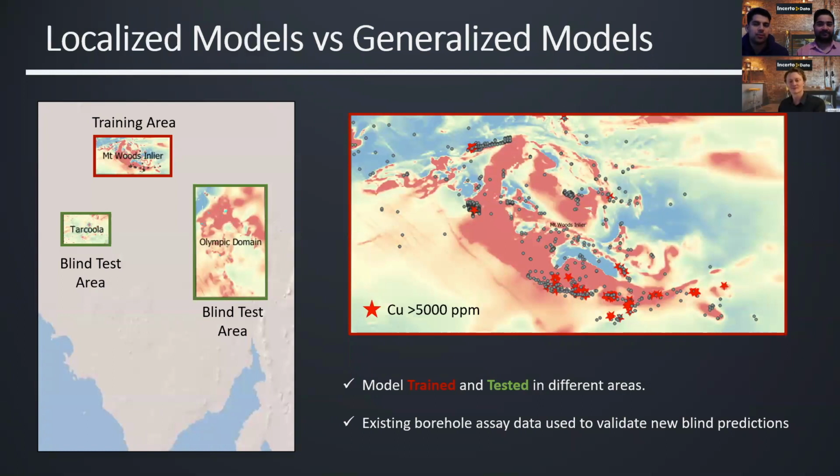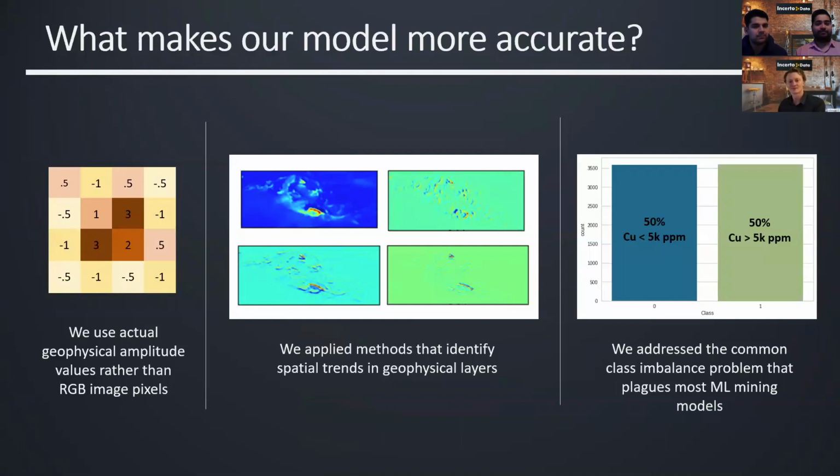So what makes our model stay more accurate than other ones out there? In our modeling approach, we use actual geophysical amplitude values rather than RGB image pixels, which are commonly used in this exercise. We've also created additional domain-specific features for our inputs, which help identify spatial trends in the geophysical datasets. We have also addressed the most common problem that plagues machine learning in mining exploration, that is class imbalance.